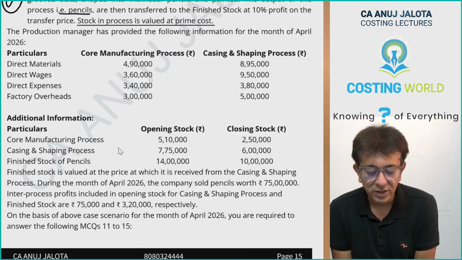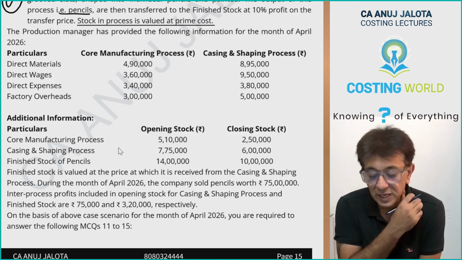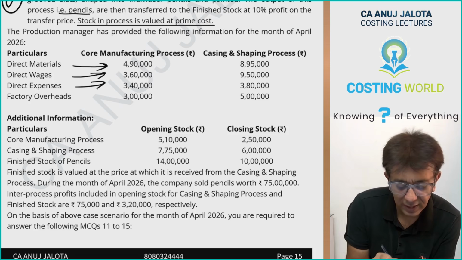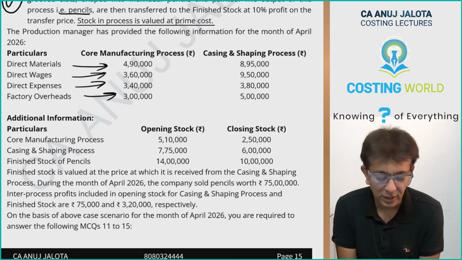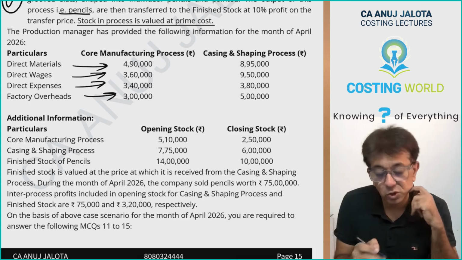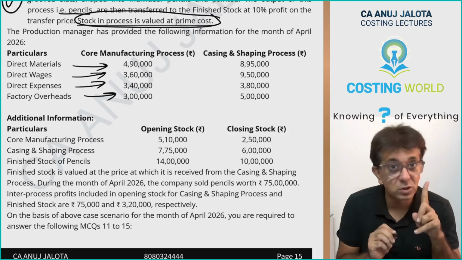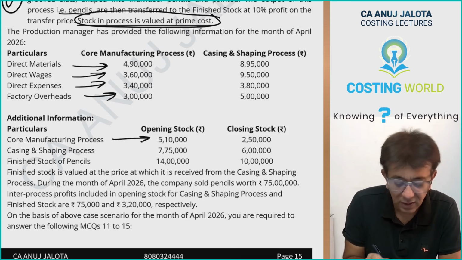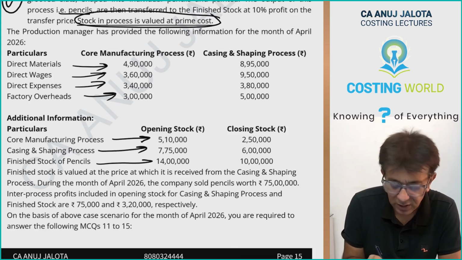Particulars, core manufacturing process, this is process 1 for you. Casing and shaping, this is second process for you. Direct material, direct wages, direct expenses and factory overheads. Okay, these are the things. But do remember that stocks in process are valued at prime cost. Further. Opening and closing stock of 3 things are given to you: process 1, process 2 and this is finished stock.